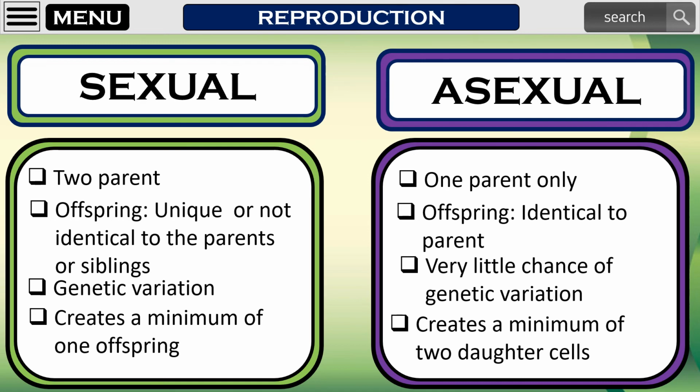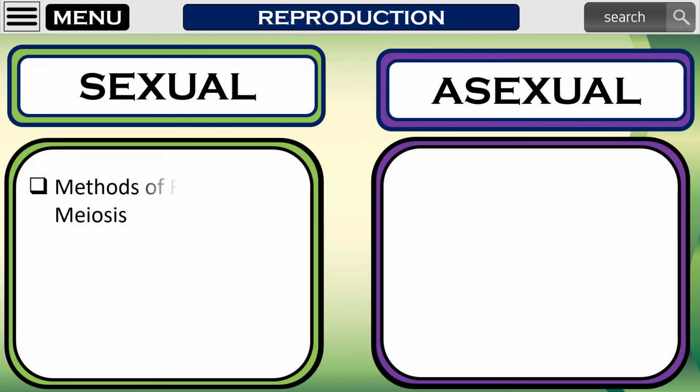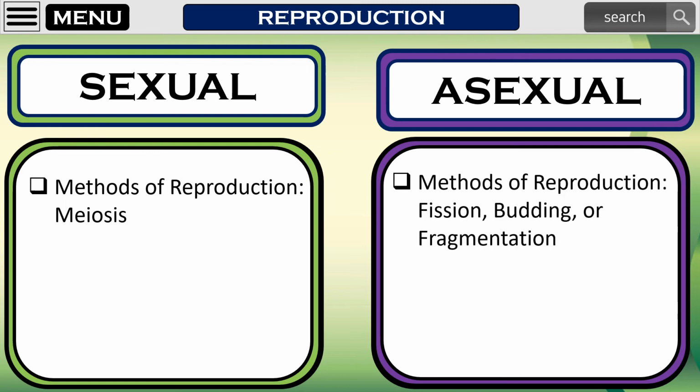In sexual reproduction, cells divide through meiosis. Meiosis is a special type of cell division in sexually reproducing organisms used to produce the gametes such as sperm and egg cells. On the other hand, cells divide by mitosis through fission, budding, or fragmentation in asexual reproduction.